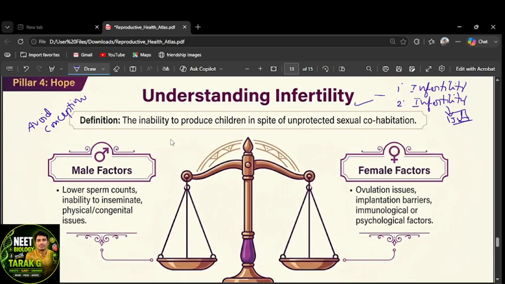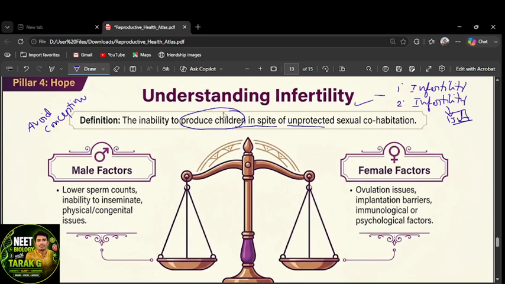Infertility is the inability to produce children in spite of unprotected sexual cohabitation. If they are having coitus without using any barrier or method, even then they cannot produce a child.